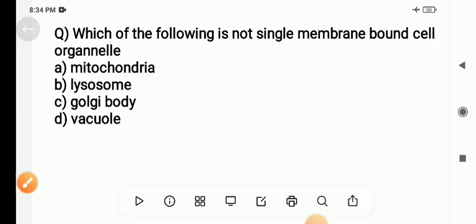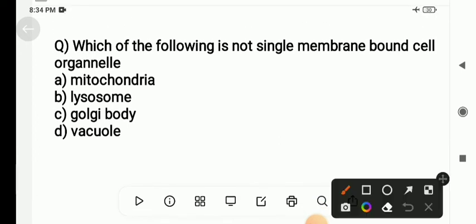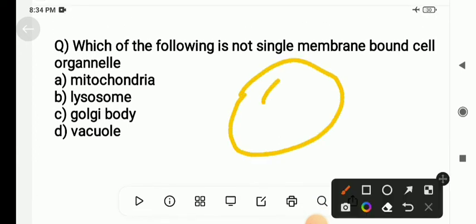But the mitochondria is a double membrane bound cell organelle, whose inner membrane is folded inside and forms the cristae. So this is the mitochondria. We can see that it is a double membranous cell structure. So here the correct option is mitochondria.